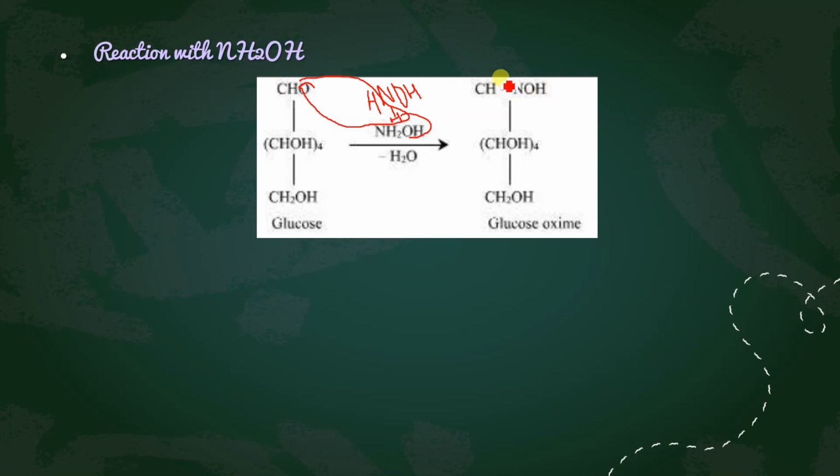Can I write it like this, HNOH? So this is called oxime. When hydroxylamine reacts with the aldehyde, it forms oxime. Since the reactant was glucose, it is called glucose oxime. Got it?